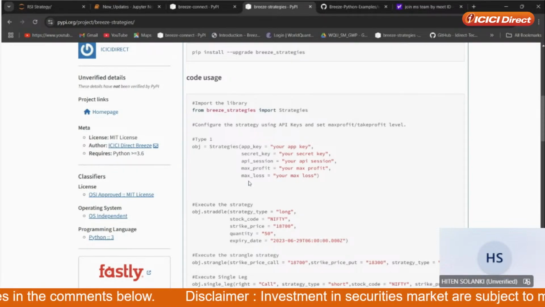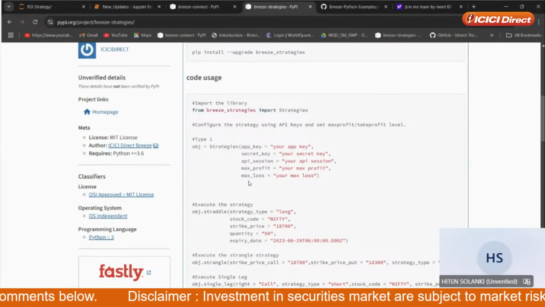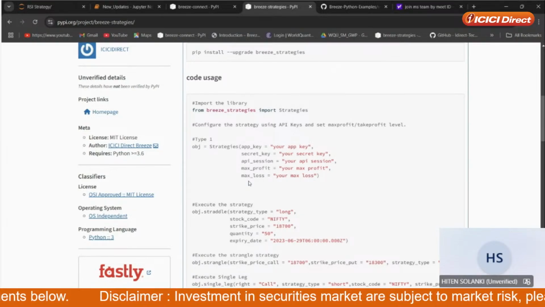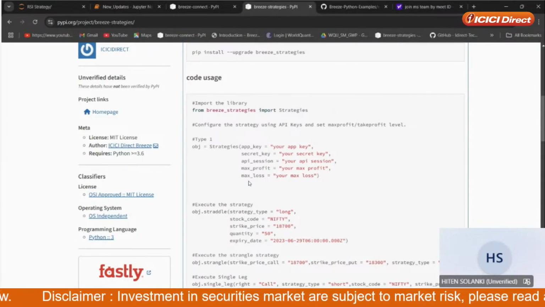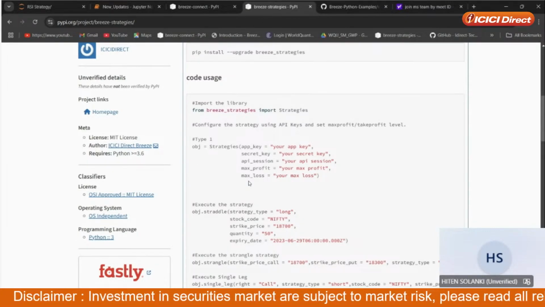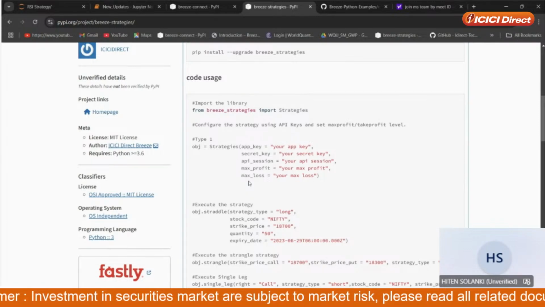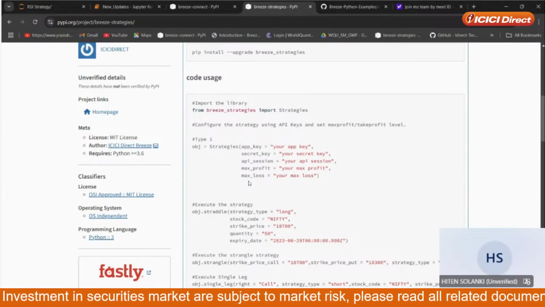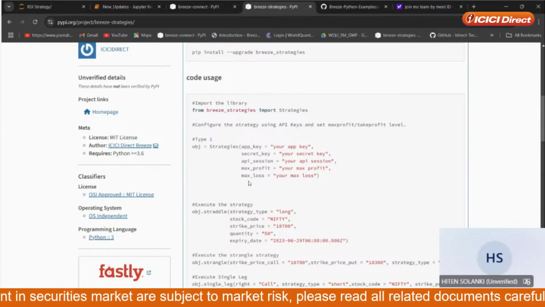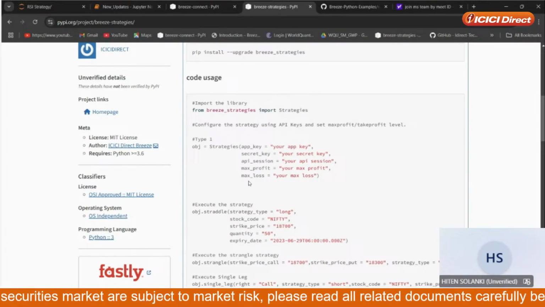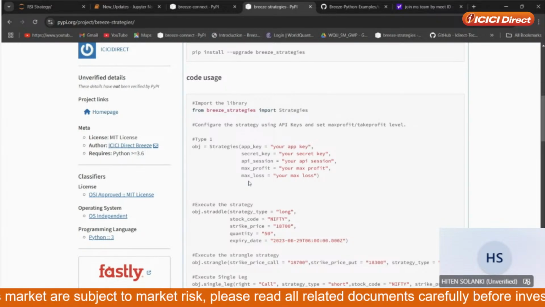Suppose you want to make a straddle, and you have gone with a straddle like 24,000 call and 24,000 put, and at any time on the same day the profit comes around 1,000 or the loss comes around minus 500, then this strategy should square off all the positions, in the sense that the 24,000 call and 24,000 put positions have to be squared off.